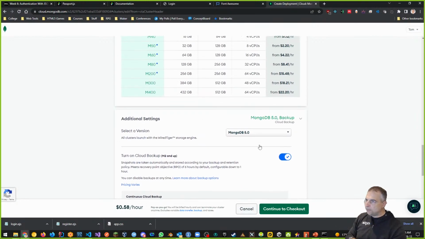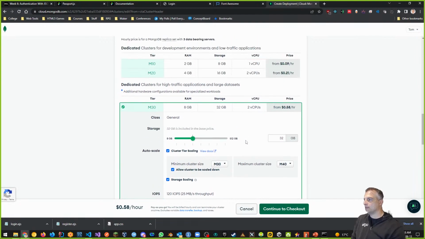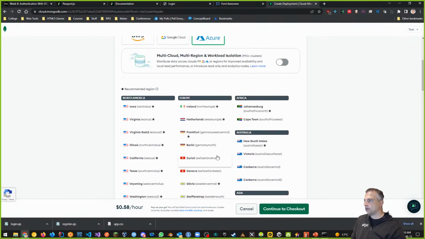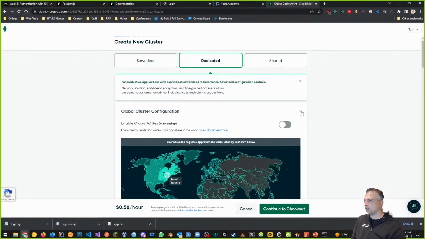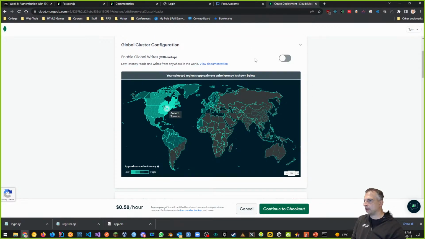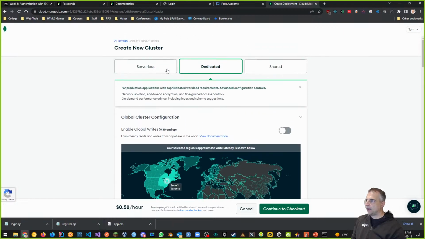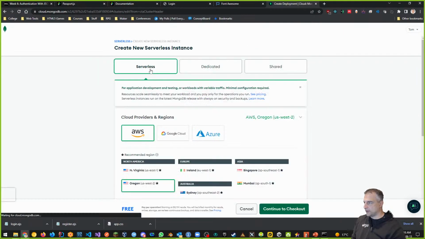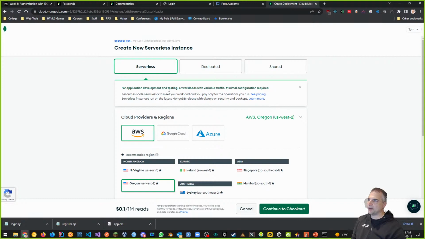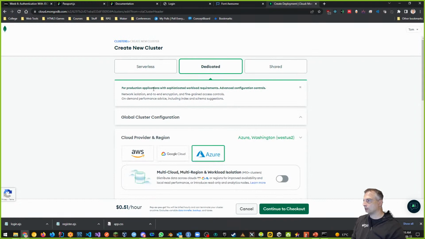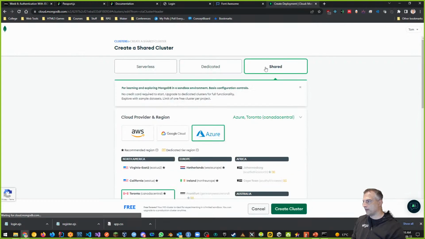All right, so how do I make a free tier, right? So look, here's tier M30, and cluster tier is here. And if you go back up, here's your global cluster configuration. So I can open this up too. That tells you M30 and up, and that's dedicated. What about serverless? Serverless, if I was to choose that, as an example, it says for application development and testing or workloads with variable traffic and minimal configuration required. This one is for production. Okay, we don't want production. We want this or this, even shared, which is even what we want.